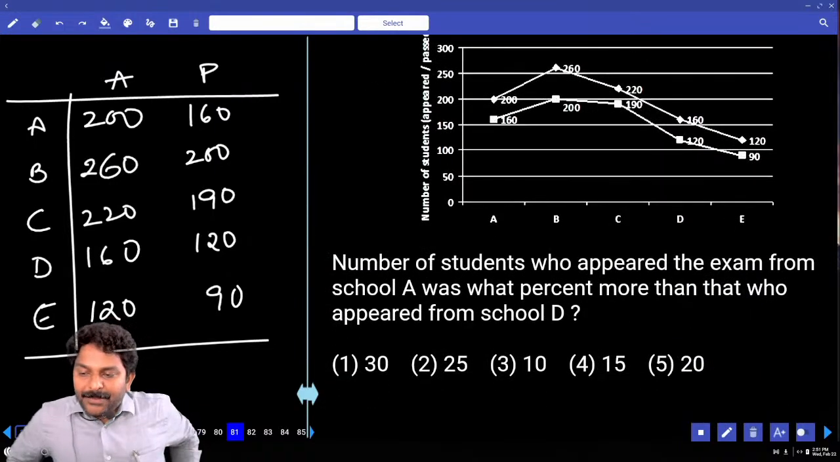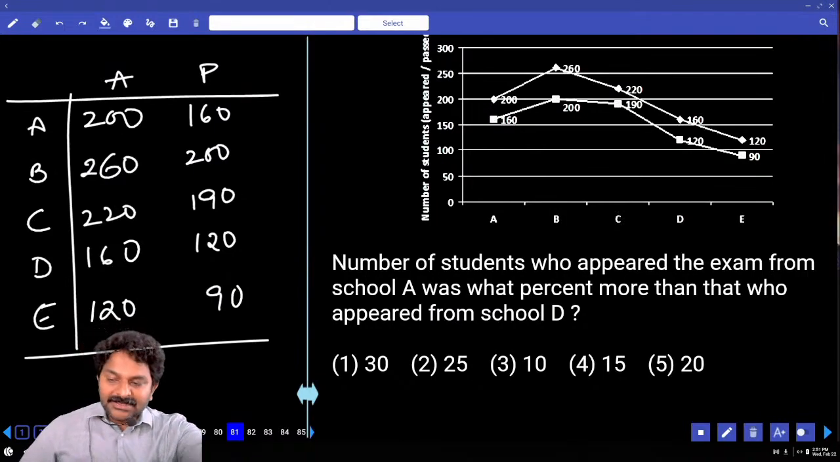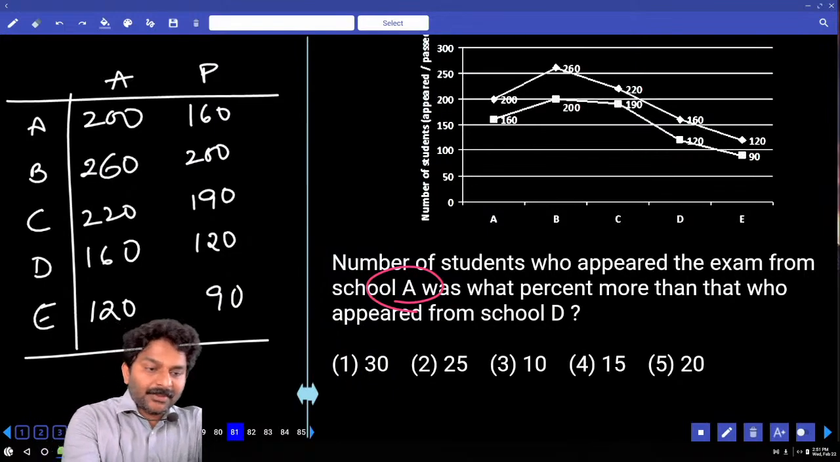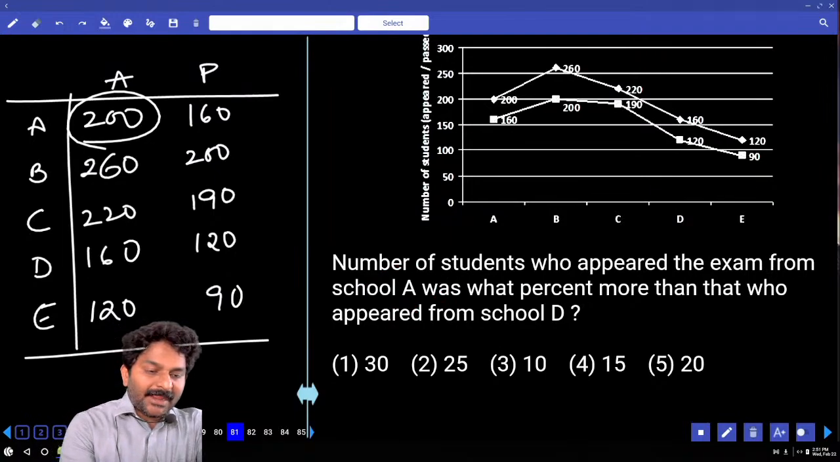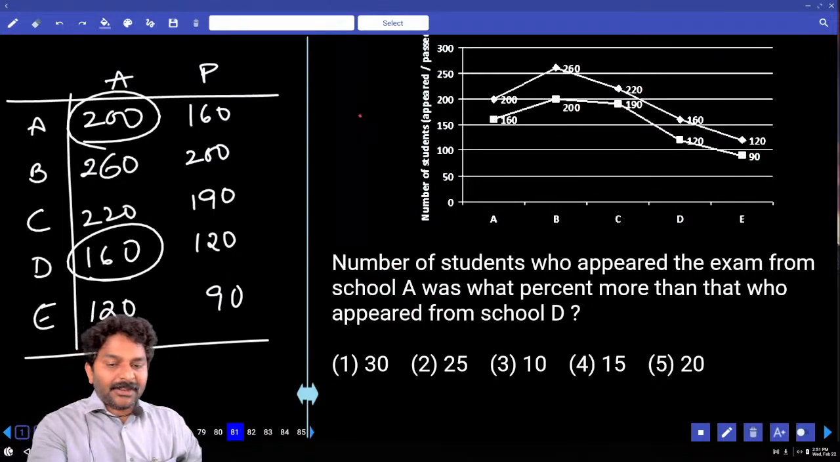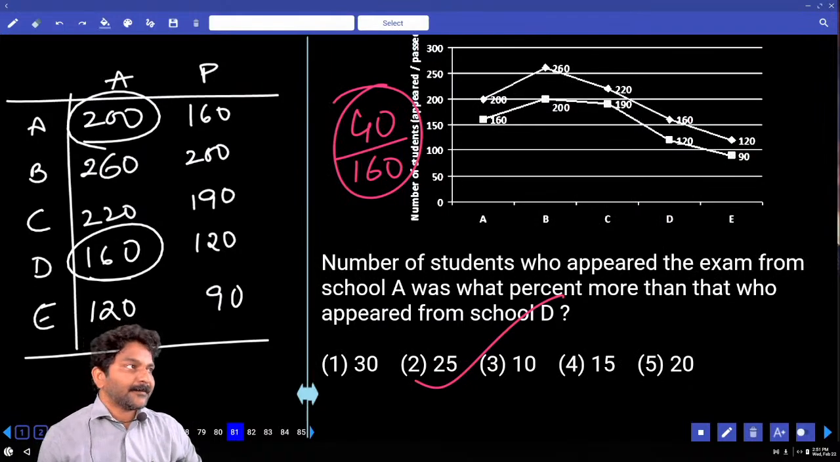The number of students who appeared the exam from school A was what percent more than that who appeared from school D? School A appeared candidates 200. What percent more than D appeared candidates? 160. 200 is how much more than 160? 40. 40 more out of 160, which is 1/4 only, 25%.